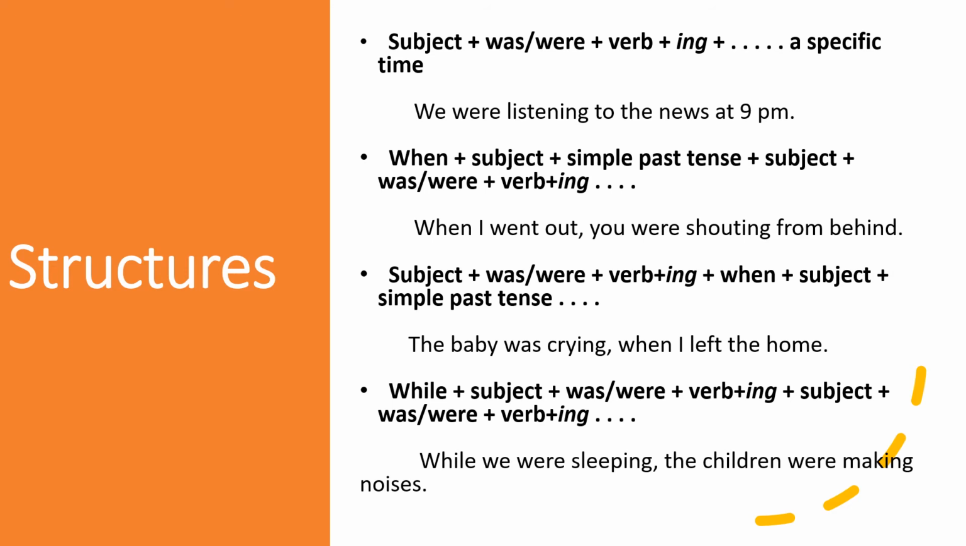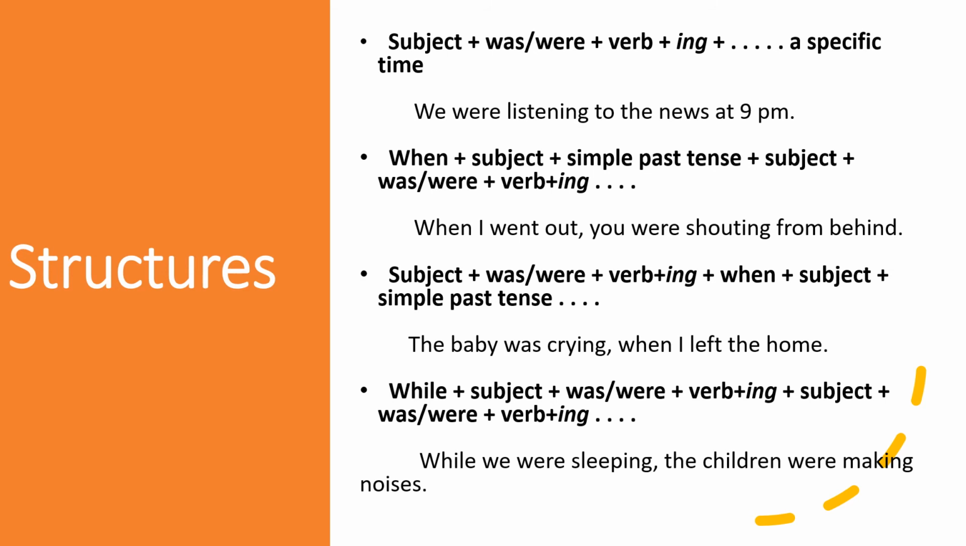Subject plus was or were plus the ing form of verb plus object or a specific time. We were listening to the news at 9 p.m. Another structure is when plus subject plus simple past tense plus subject plus was or were plus the ing form of the verb and the rest of the sentence. When I went out, you were shouting from behind.